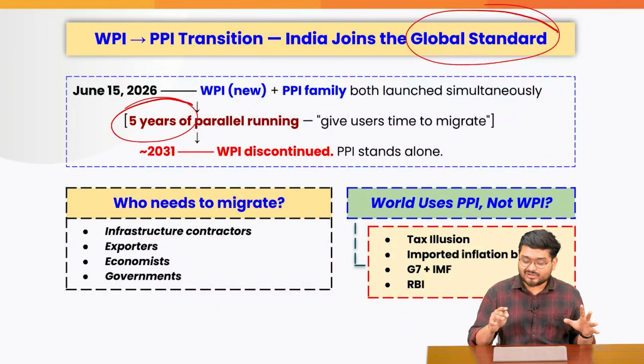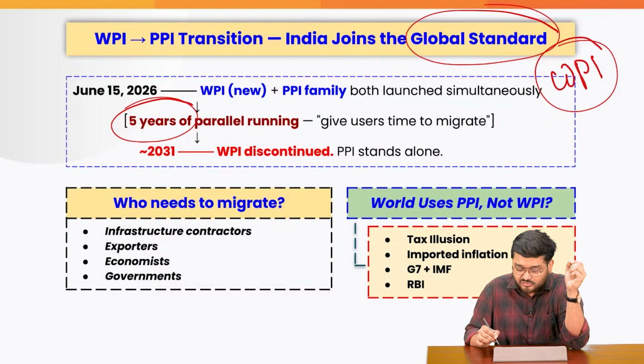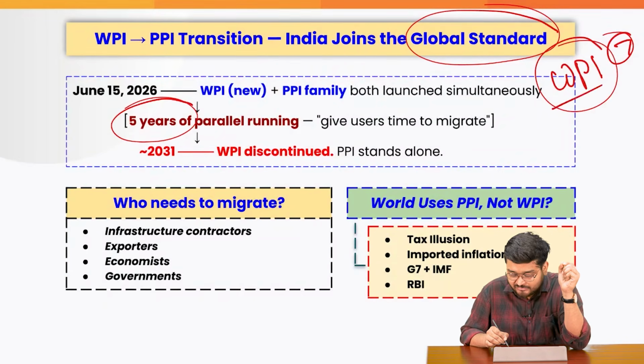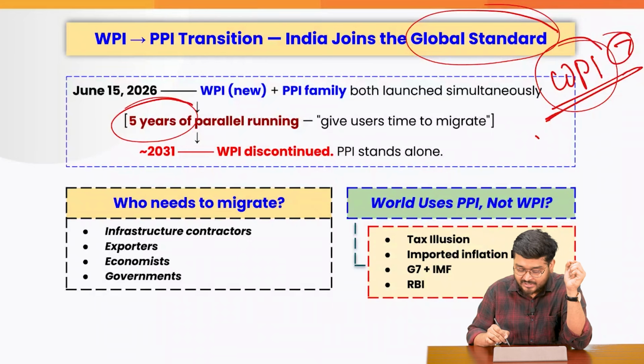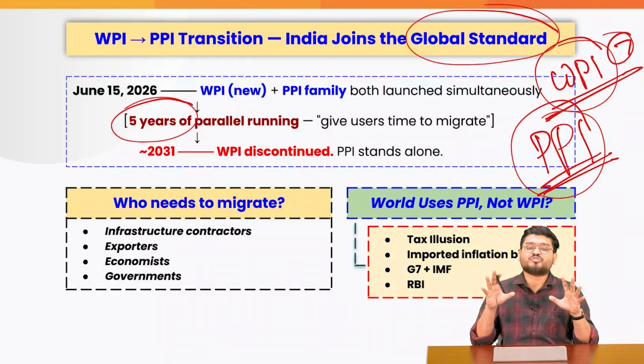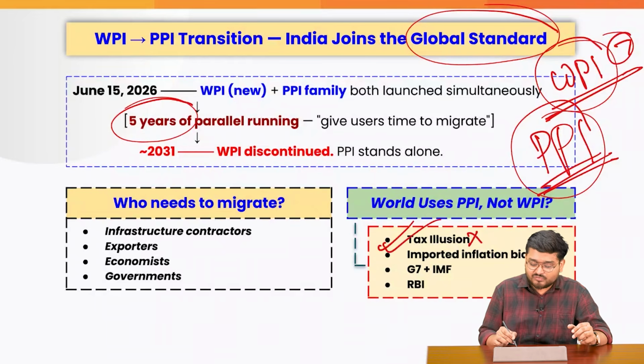So what will happen as of now? As of now, the WPI has been revised. So 7 new changes have been done. So for 5 years, with the 7 new changes, the WPI will be calculated. Simultaneously, from now on, the PPI has already been published, which is a major cause of happiness for most of the economists. Because firstly, the tax illusion will not be there.